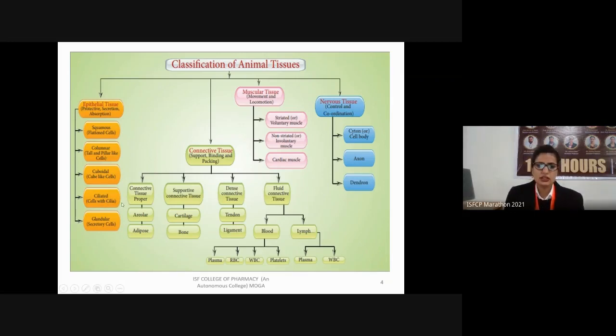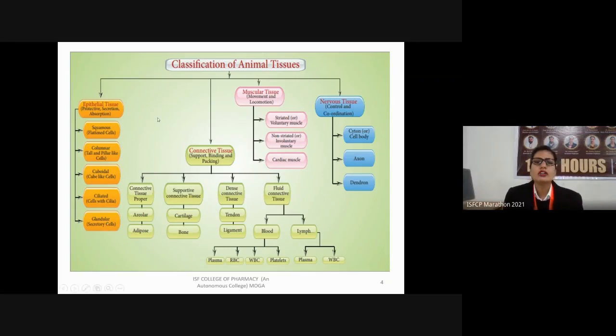Next we have the glandular tissues. Glandular tissues are those which carry cells that are secretory in nature. That means they produce secretions. They may be hormones or any other chemicals.